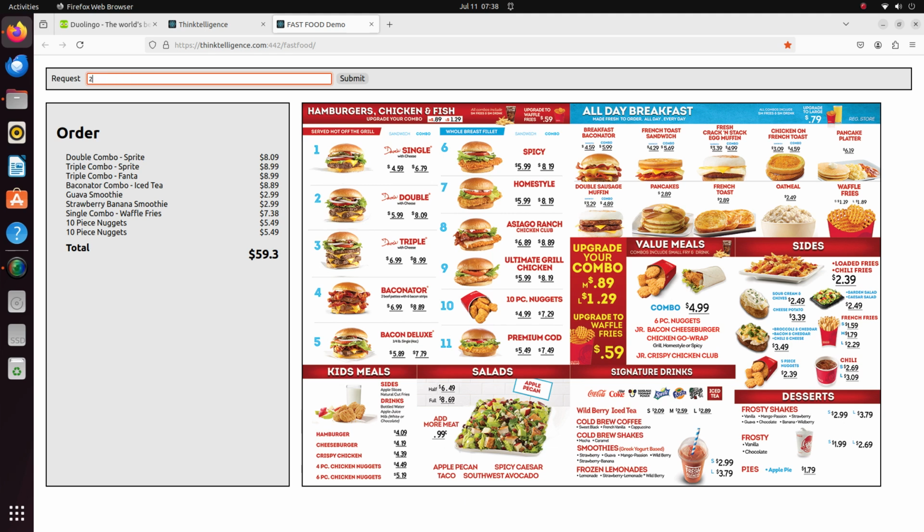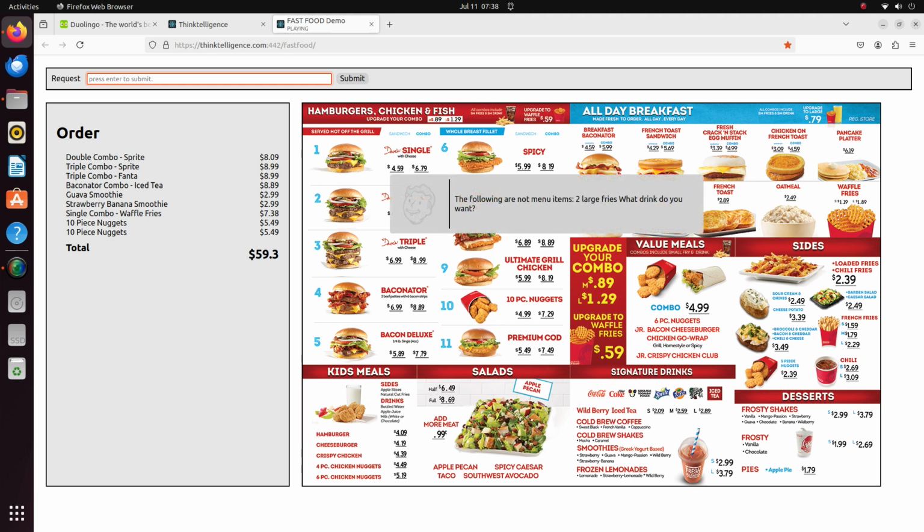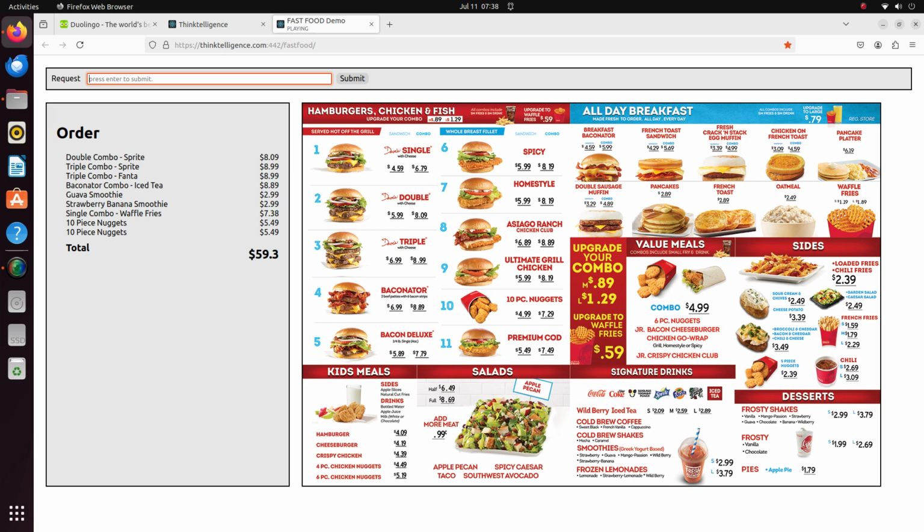And then we'll just do 2 large fries. The following are not menu items. 2 large fries, what drink do you want? So it knows about the hierarchy that French fries are fries, but I haven't currently added anything to make it default the word fries to French fries, so I'll go do that in the future. And that'll show how this is programmable and not trained.